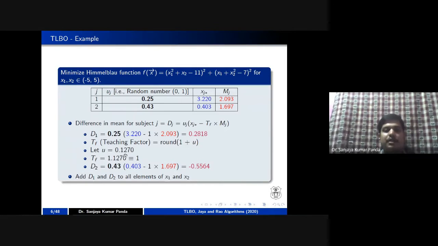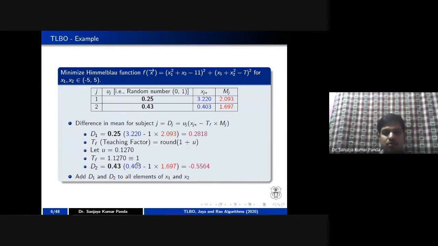I am getting the random number 0.1270. So if I put round of 1 plus 0.1270, it is equal to 1, right? If it is more than 0.5, then you can take 2, or you can discard the decimal point and take the round number as well. In this case, the teaching factor we have taken as 1.